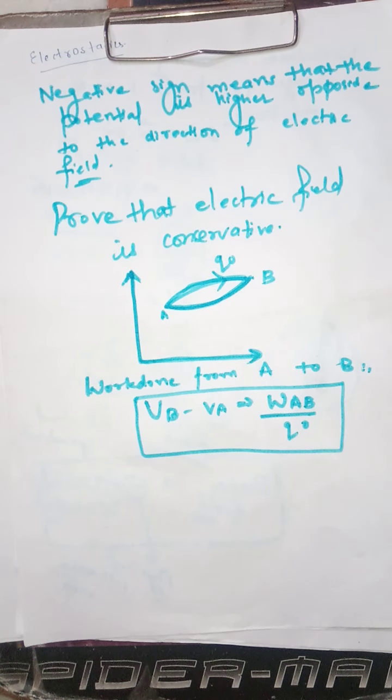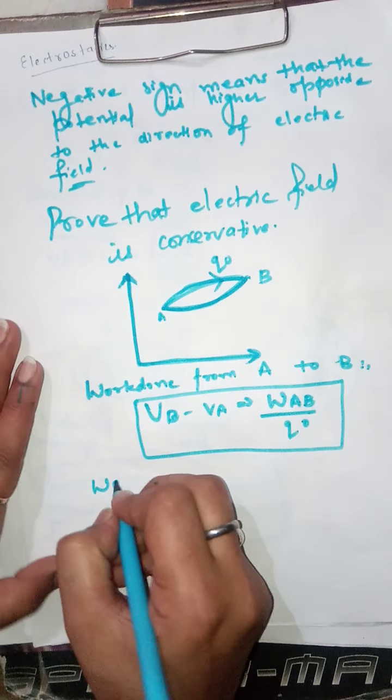Here VB is the potential at point B, VA is the potential at point A, WAB is the work done in moving the charge from point A to B, Q naught is our test charge which is playing a main role in our picture, and hence respectively. These are the simple quantities which I have also studied or known so far. Now what is the work done